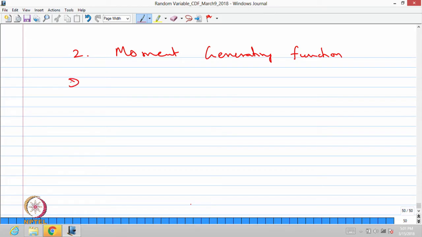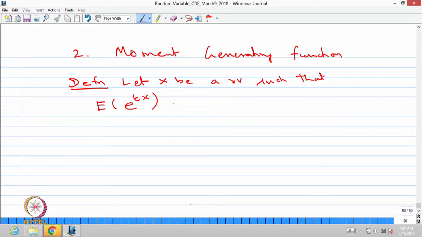The definition is as follows: let X be a random variable such that the expectation of e^(tX) exists for t in some interval including 0.